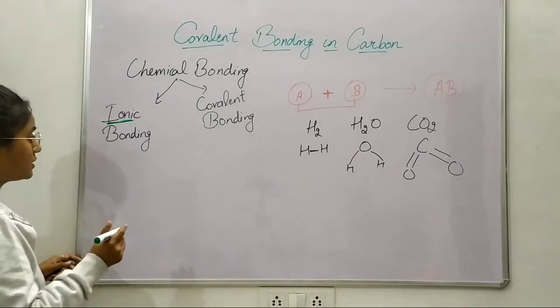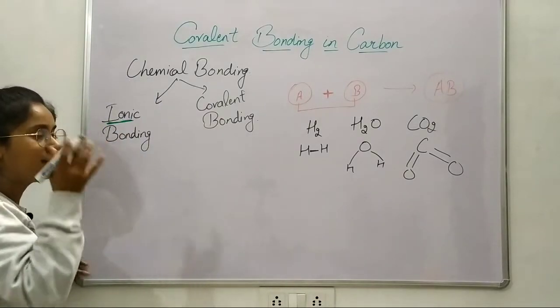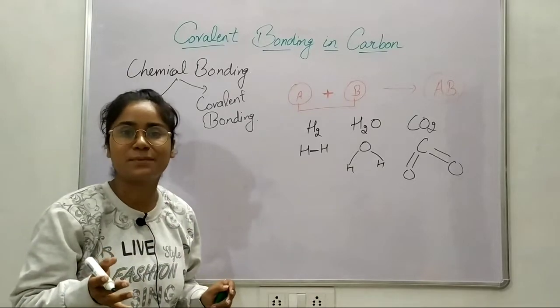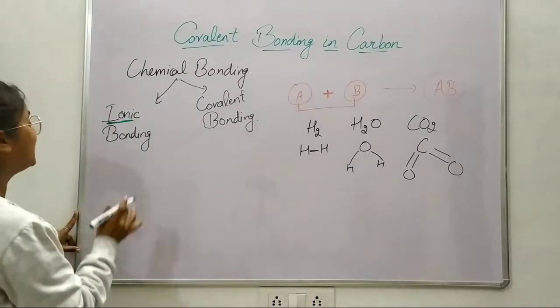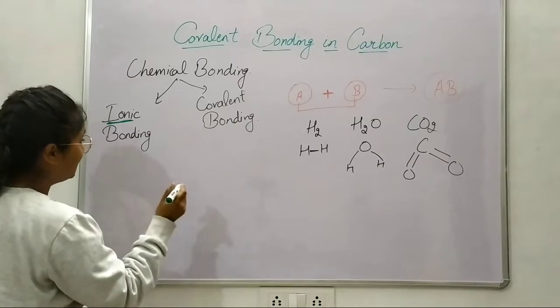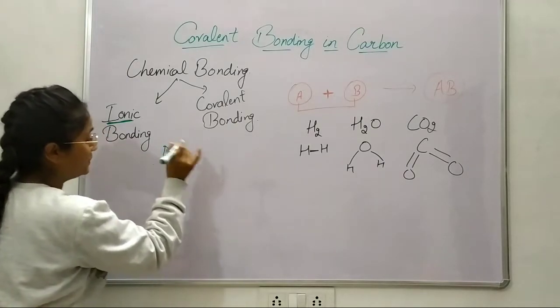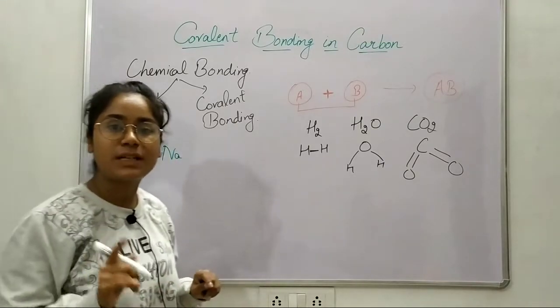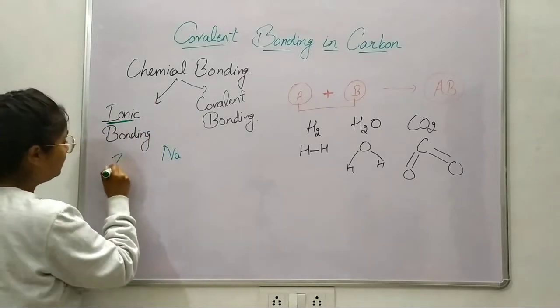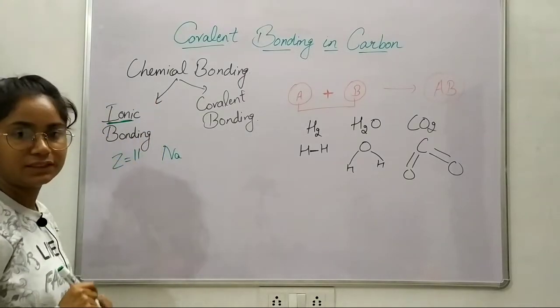Let us assume we have sodium here. Now dear students, what is the atomic number of sodium? 11.